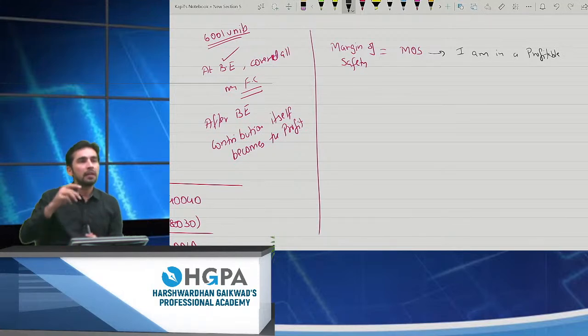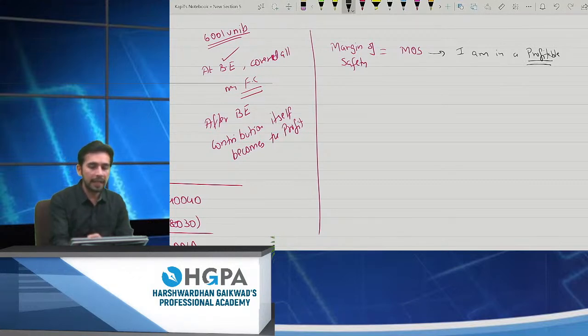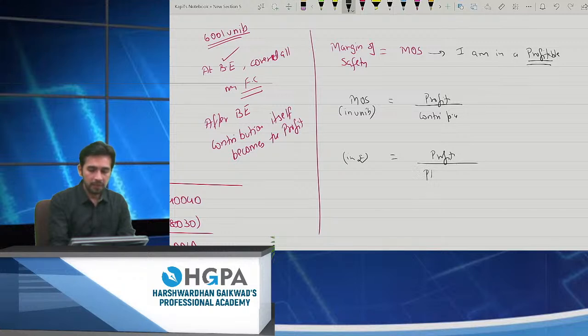How much will I earn? Contribution itself I will earn. Right? Okay. MOS. Can I say MOS is completely dependent upon profit? And how do I calculate the MOS level? In units and in rupees. In units, it is profit divided by contribution per unit. And in rupees, it is profit again divided by PV ratio.